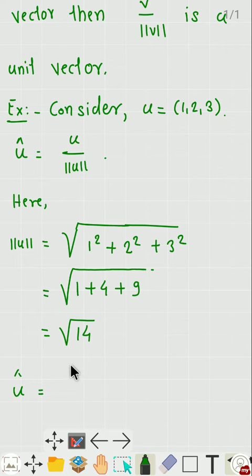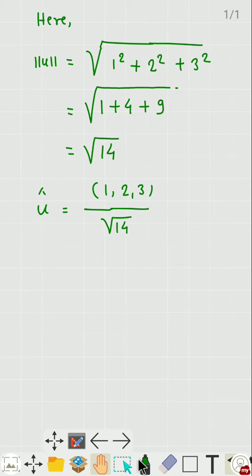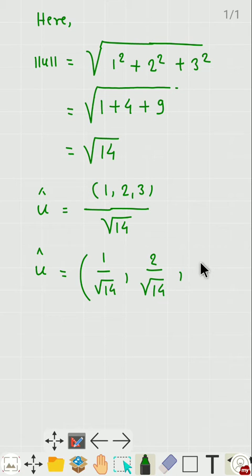Therefore unit vector u cap is equal to vector u divided by norm of u. Vector u is (1, 2, 3), and the norm of this vector is square root of 14. So finally the unit vector u cap can be written as (1 upon square root 14, 2 upon square root 14, 3 upon square root 14). So this is the unit vector. For any given vector we can find the unit vector along that vector.